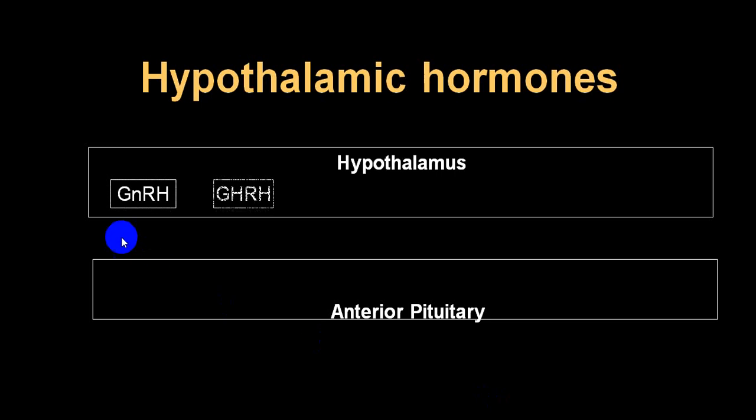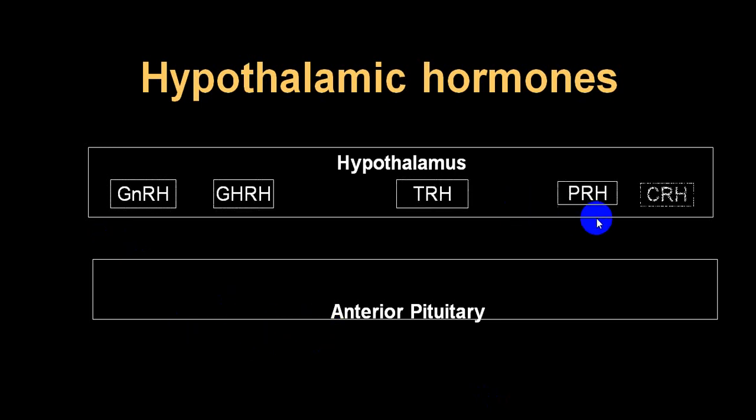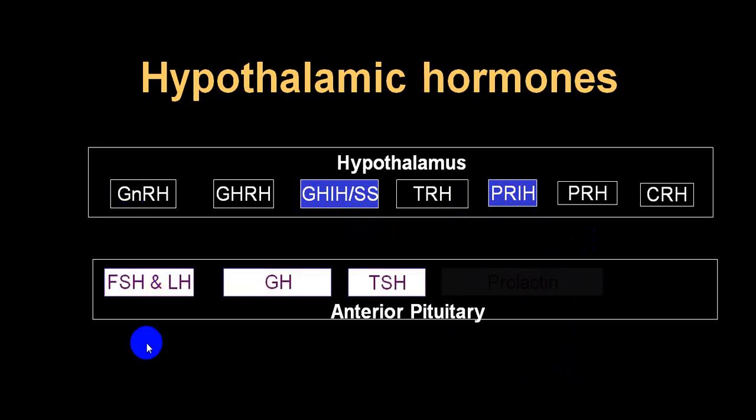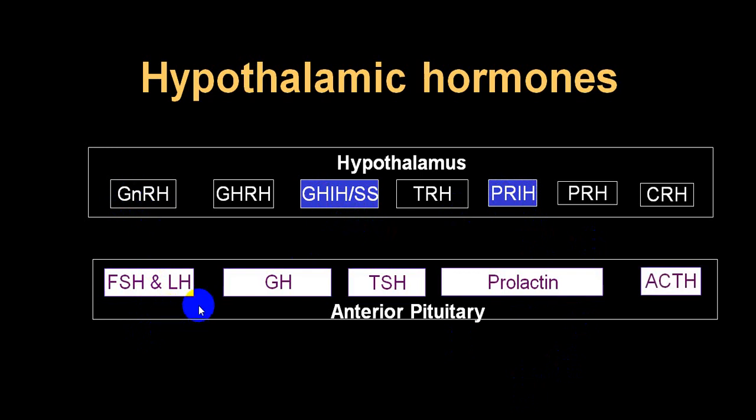So this is hypothalamus. These are different hormones which are secreted by hypothalamus. We call these all releasing factors: gonadotropic releasing, growth hormone releasing, thyrotropic releasing, prolactin releasing, and corticotropic releasing. And we have two main inhibitory ones: prolactin inhibitory, and growth hormone inhibitory, also called somatostatin, and this is called dopamine. This will stimulate FSH-LH, release of FSH-LH.